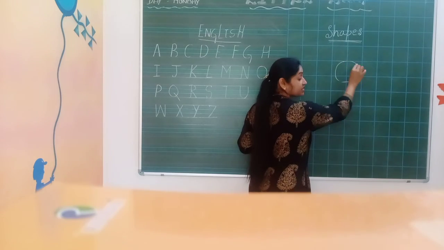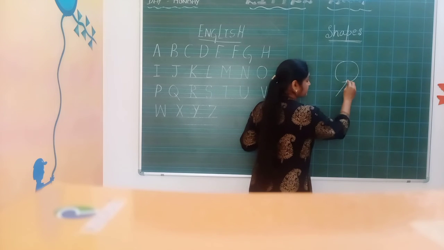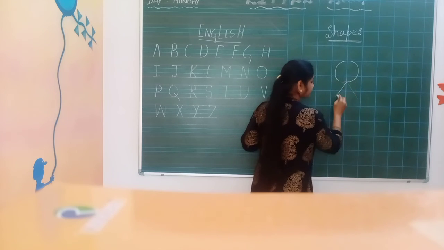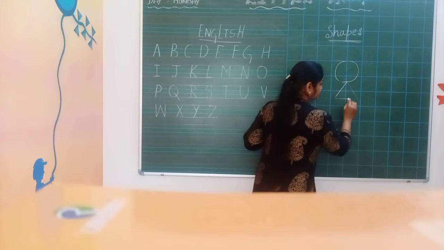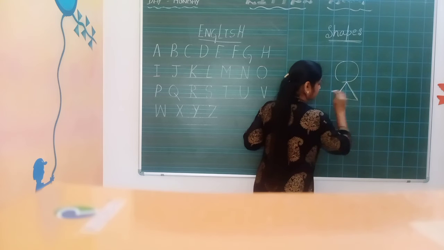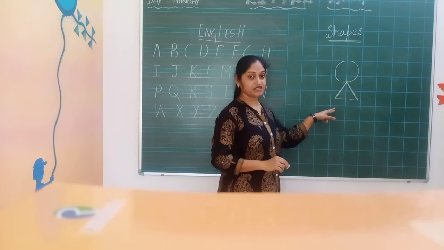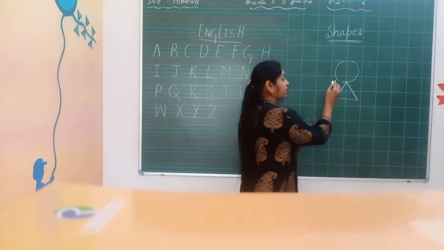This is which shape? Circle. And this is your body. This is in which shape? Triangle. Where is our square?